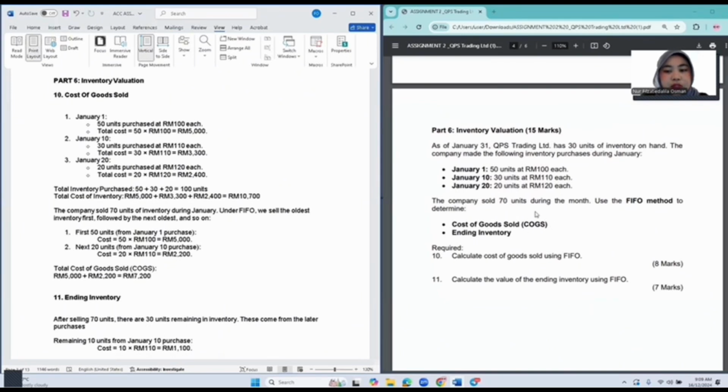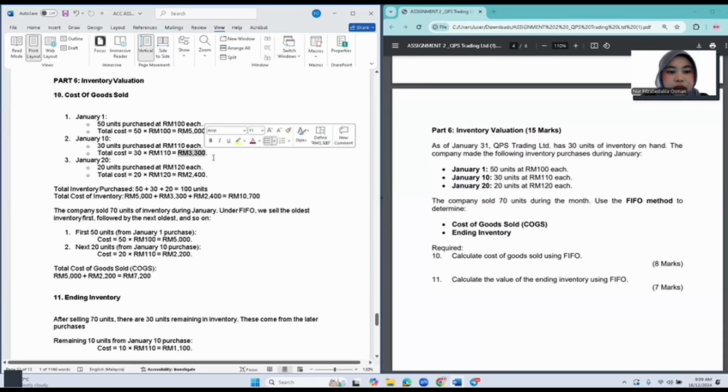So it's already mentioned here that the first purchase is 50 units. We first calculate the price for each date by multiplying the units with the price of each unit. So we got this answer for each date. January 1, we got 5,000.